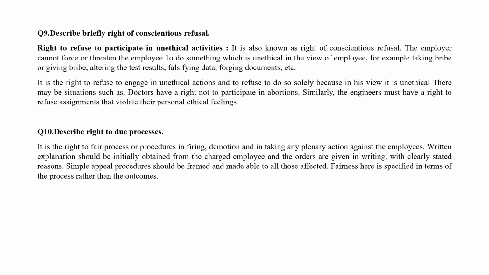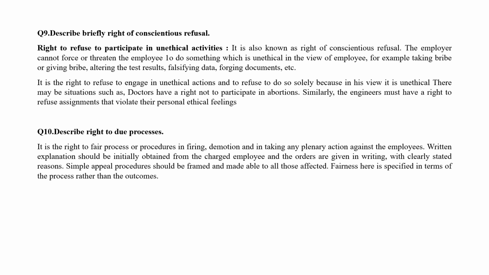It is also known as right of conscientious refusal. The employer cannot force or threaten the employee to do this or that, so which is an unethical act we are going to say.